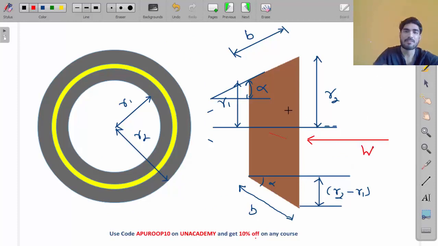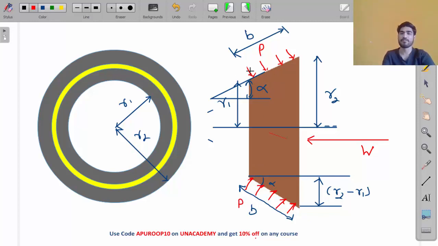And the pressure will be applied on this inclined surface. When they are connected together, the pressure will be applied on the inclined surface like this. So what will this pressure be? Let's say the maximum value of pressure is P. But right now we don't know how this P is distributed.